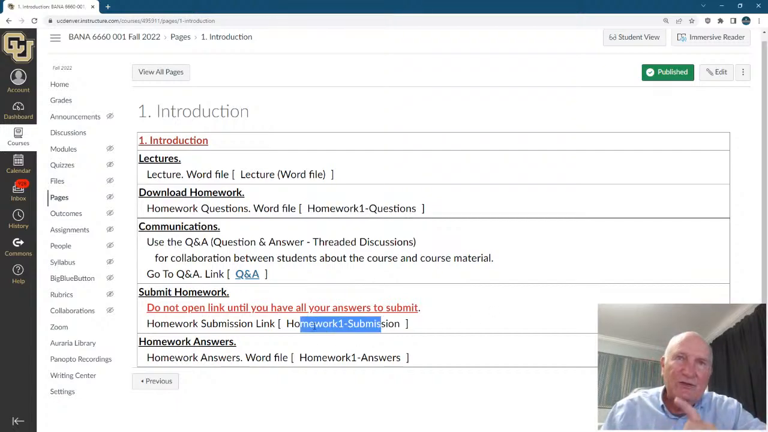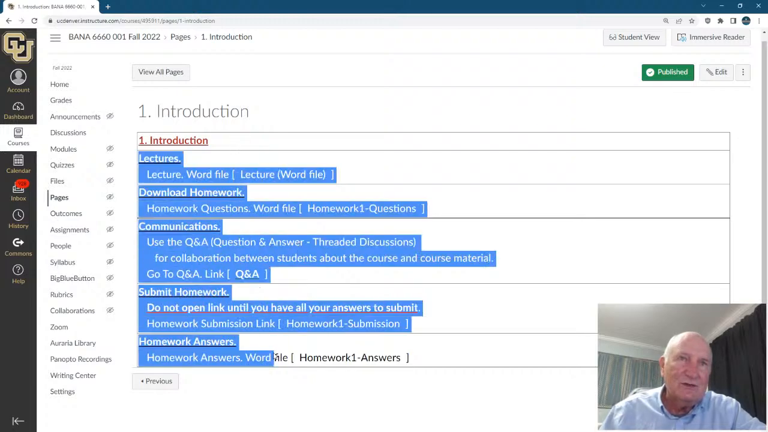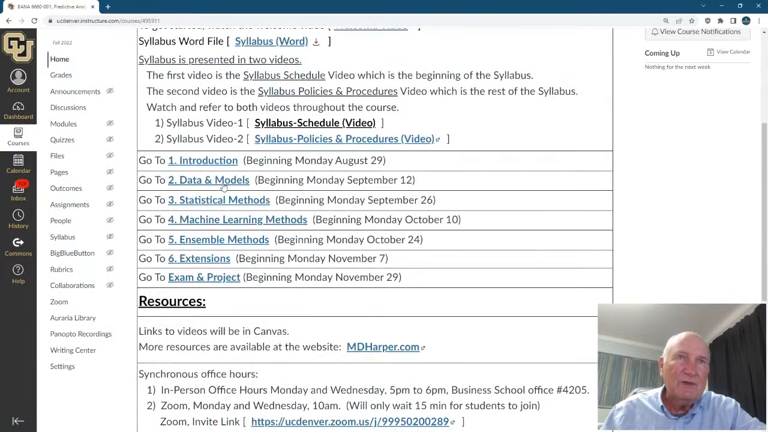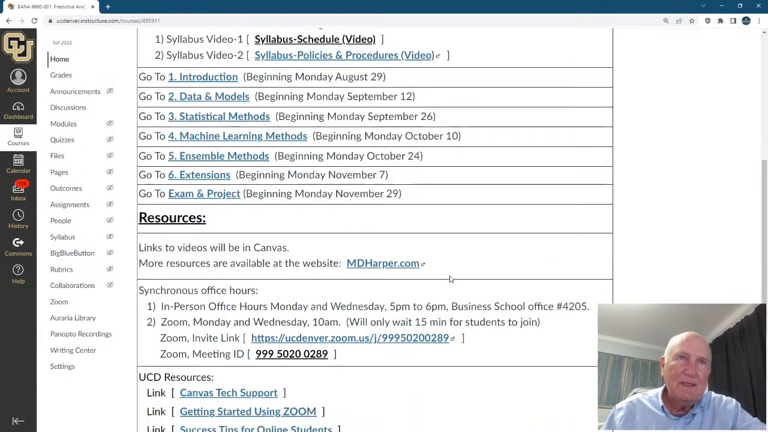You download the homework, get all the answers, then you submit it here. And be very careful. You don't click submit until you have all the answers. You work the answers offline before you submit them. Then after the due date and time, I'll put the answers here. You'll see this on every single module as we go through the topics: data and models, statistical methods, machine learning methods, ensemble methods, extensions, and the exam and project. I'll have exam study guide, project instructions, etc.